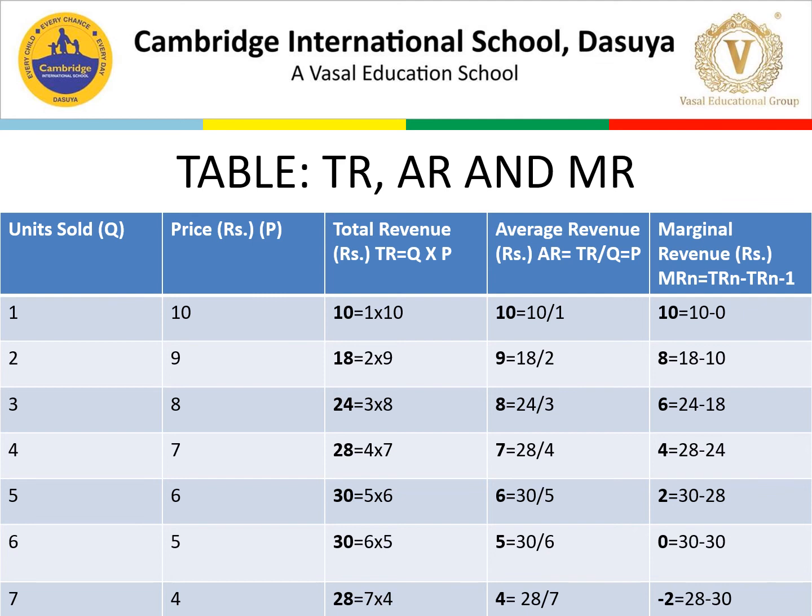If we want to find TR, we do P into Q, that is 1 into 10, that will be 10, then 2 into 9, that will be 18, then 8 into 3, it will be 24, then 4 into 7, that will be 28, then 5 into 6, that is 30, then 6 into 5, 30, then 7 into 4, that will be 28.